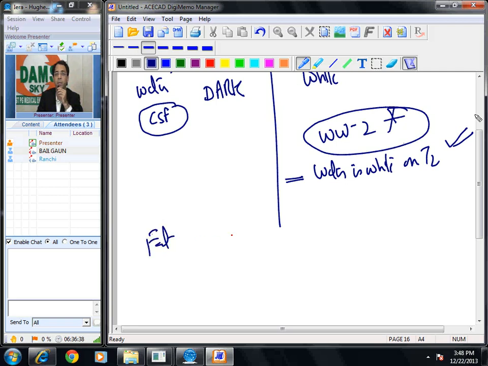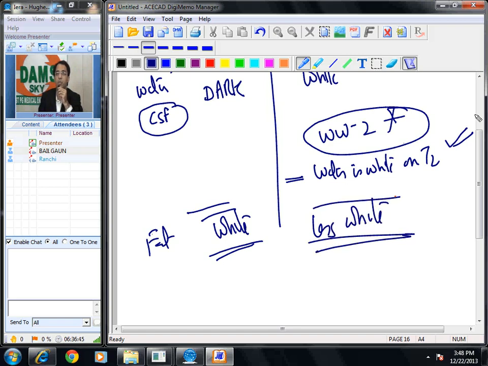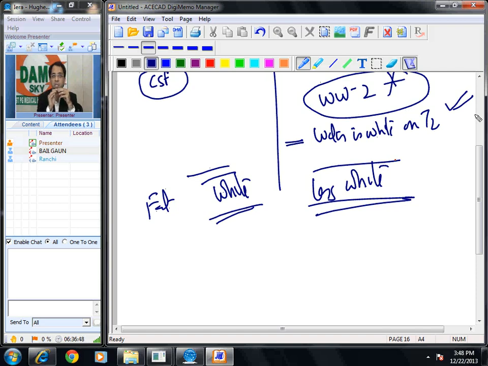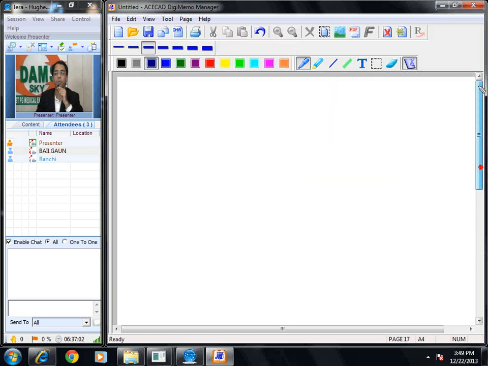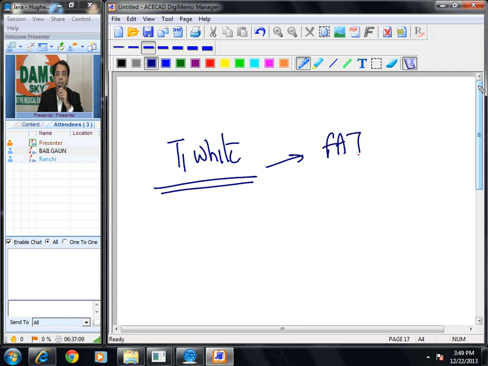Fat on MRI appears as white on T1, less white on T2. A very important one-liner which is asked from this question is, please remember, which substance in the body is white on both T1 and T2 weighted images? Fat. Okay. Are you able to remember this? Okay. Let us do some more questions. Which substances are white on T1 image? One is fat. Please remember there are few more MCQs.